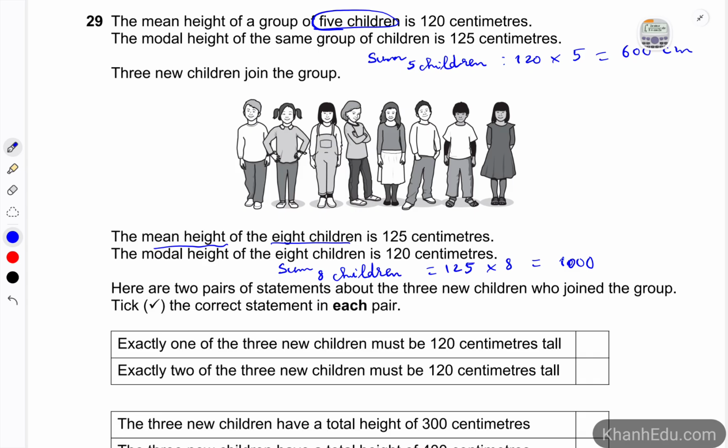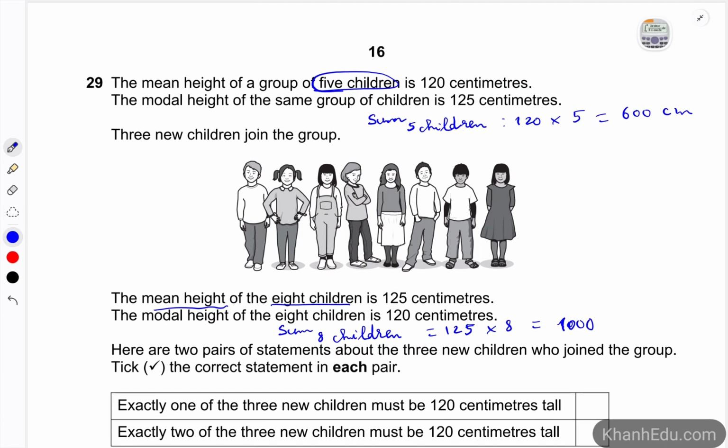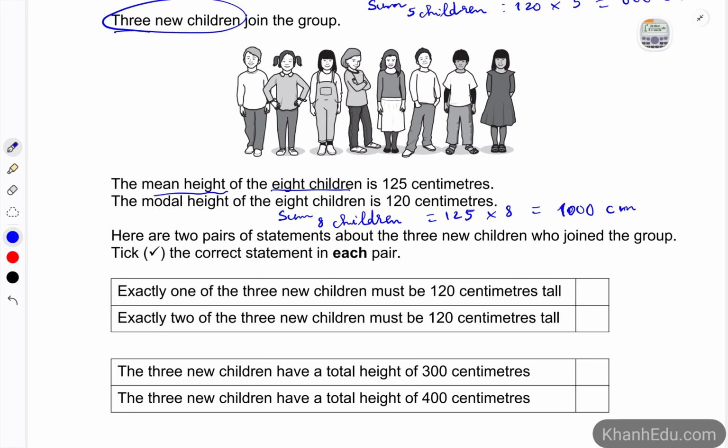So there's a difference between the sum of 5 children and the sum of the height of 8 children, and that would be the sum of the height of the 3 new children. So that would be 1,000 minus 600, and that would be 400. So this statement is correct. The 3 new children have a total height of 400 centimeters. Correct.